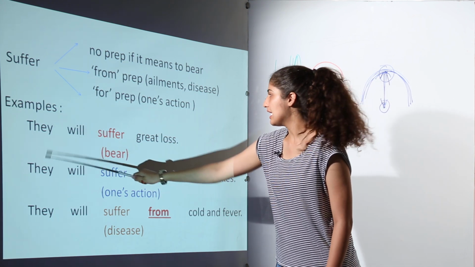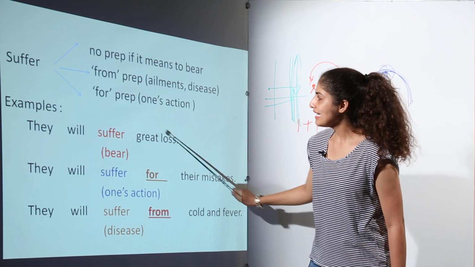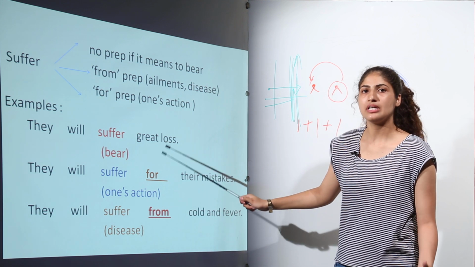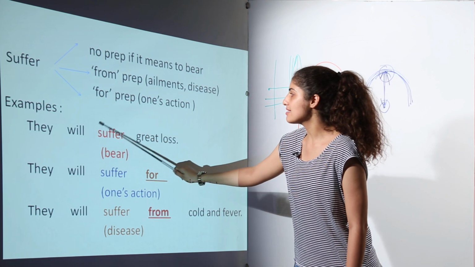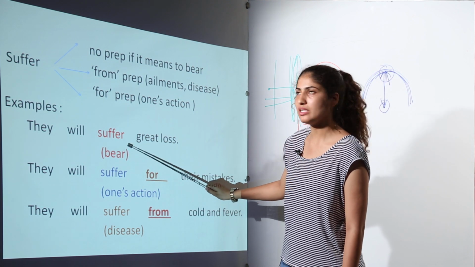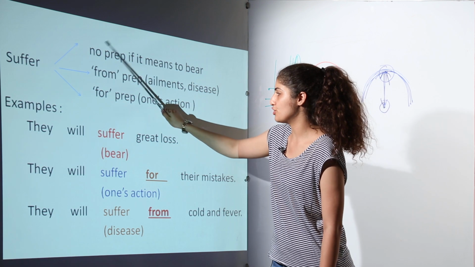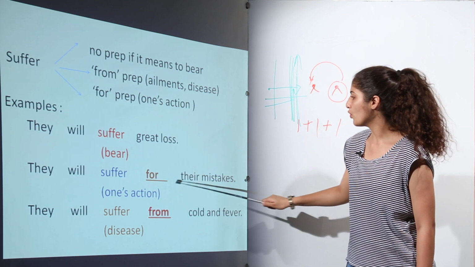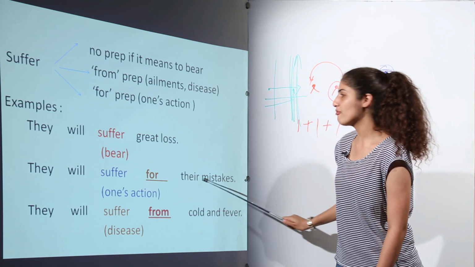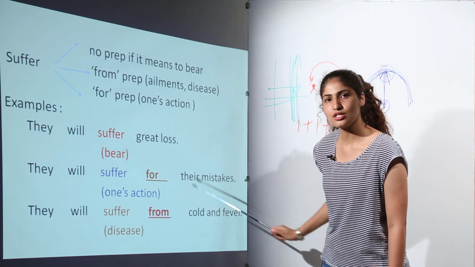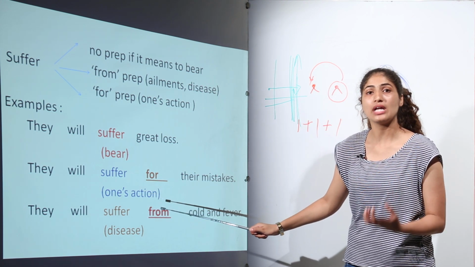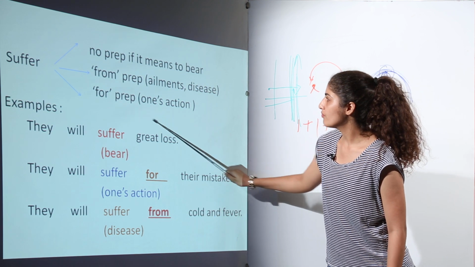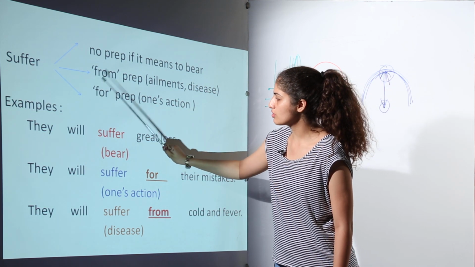For example, they will suffer great loss. Here it is shown that they are bearing the loss. So since here the meaning is to bear, therefore it will not take any preposition. Next is they will suffer for their mistakes. Now since they have made some kind of mistakes, they have to suffer their own action. So here it will take the preposition for.